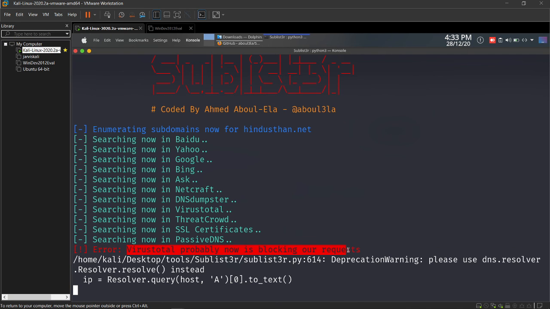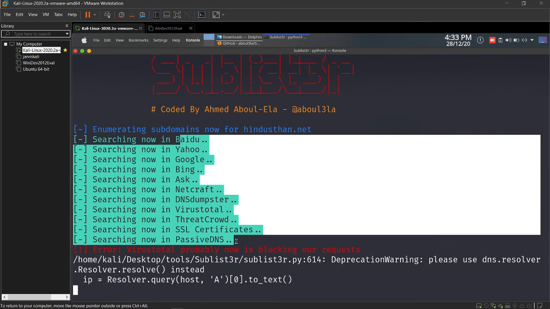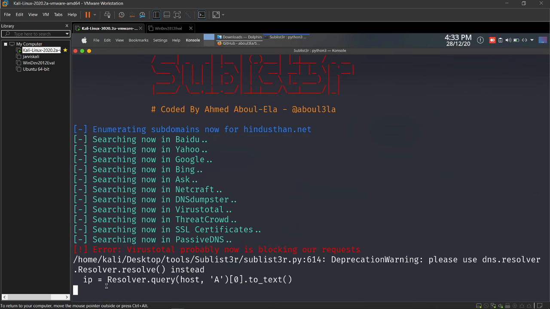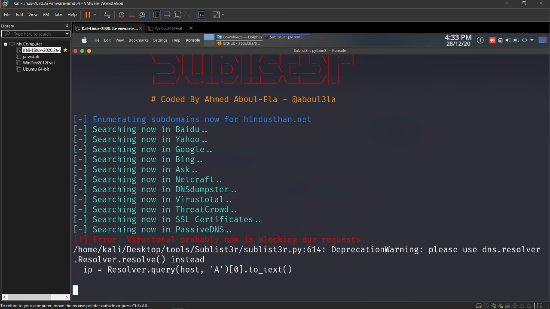Okay, that's fine. It will give you results based on searching for that particular domain, Hindustan.net, in Baidu, Yahoo, Google, Bing, Ask, Netcraft, and all those search engines. It will check for all the subdomains present in Hindustan.net. So let us wait for it.